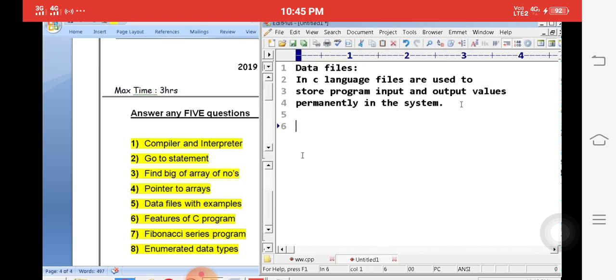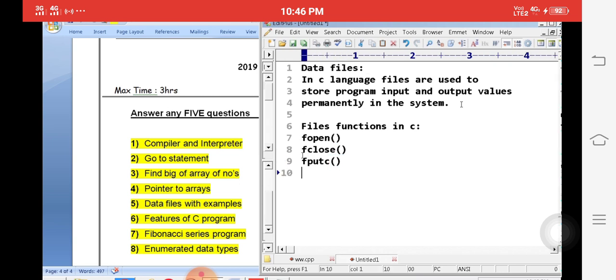Here, file functions. They use some file functions in C. Simply write fopen, fclose, fputc, fgetc. Fputs means put string. Fgets means get string. These are some of the functions available. We have more functions available.